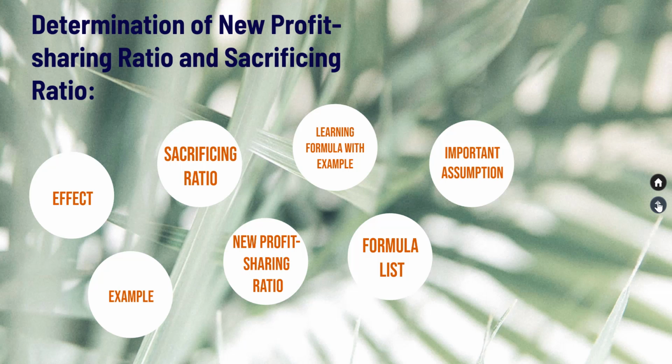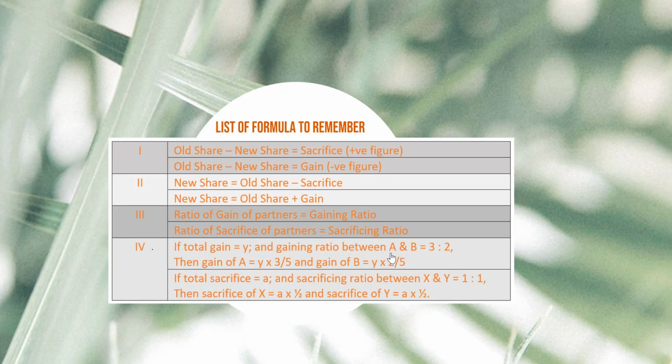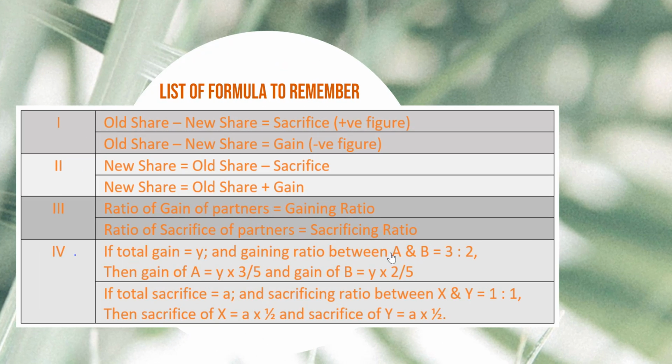So we've seen all the formulae with the help of examples. So let's recall the list of formulae that we need to remember. Old share minus new share. A positive figure implies sacrifice, whereas a negative figure implies gain.